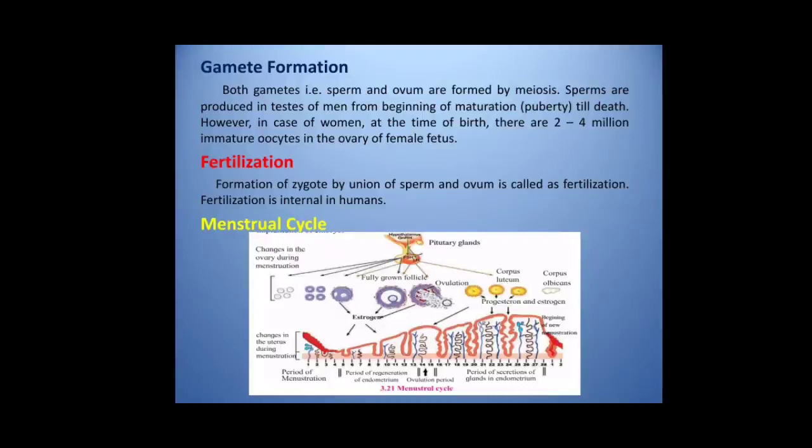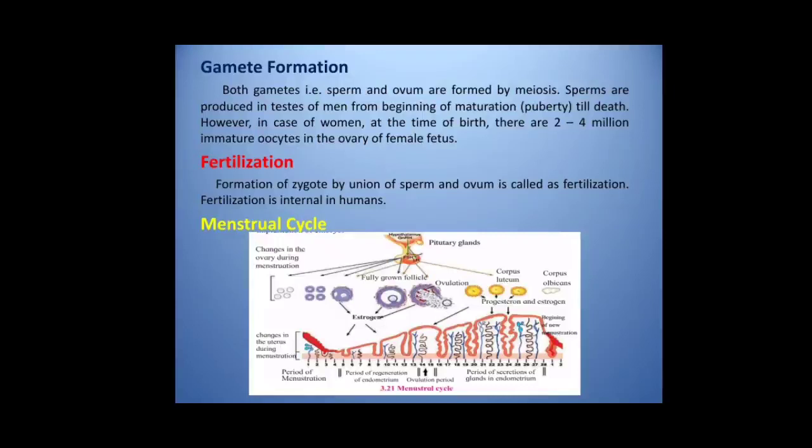From the age of puberty up to menopause, from 10 to 17 years of age up to 45 to 50 years of age, an ovum is released every month from the ovary. That is, out of 2 to 4 million ova, approximately only 400 oocytes are released up to the age of menopause. The remaining oocytes undergo degeneration.